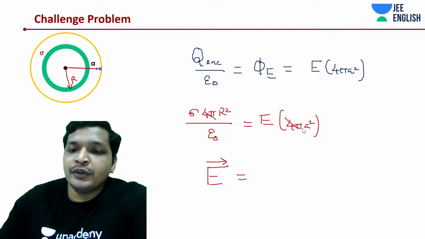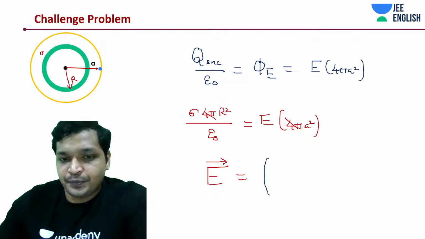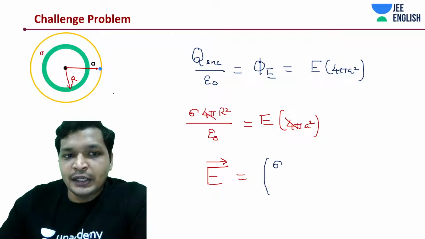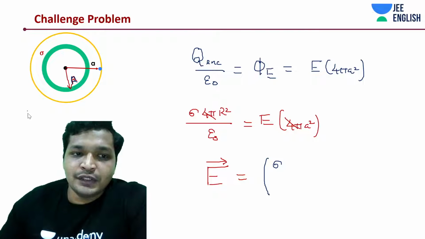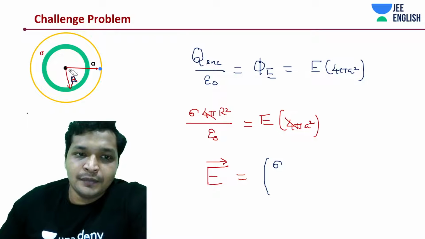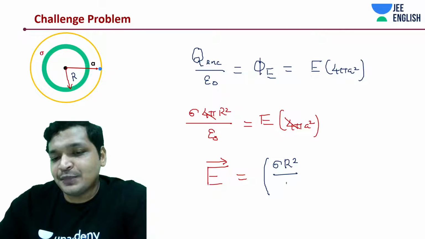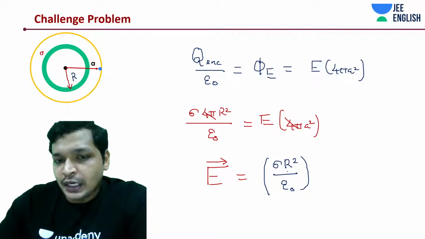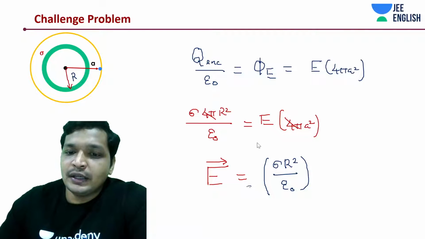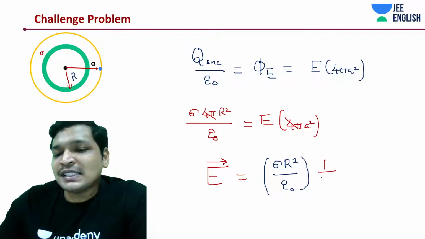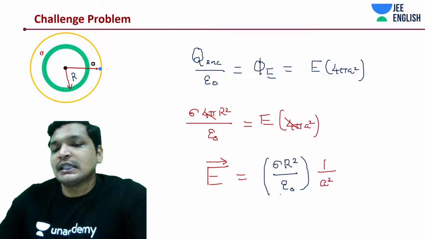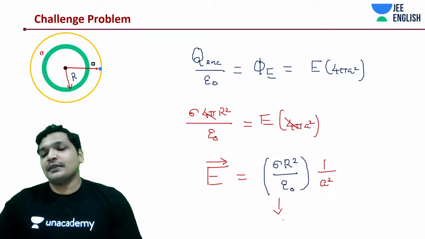I'm going to write in the bracket sigma into the radius of this shell whole square divided by epsilon naught into 1 by a square. So what is happening in this case? This thing is constant.